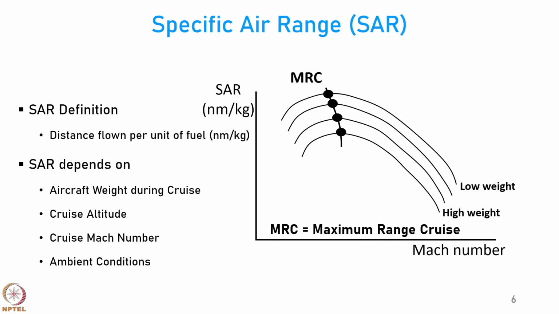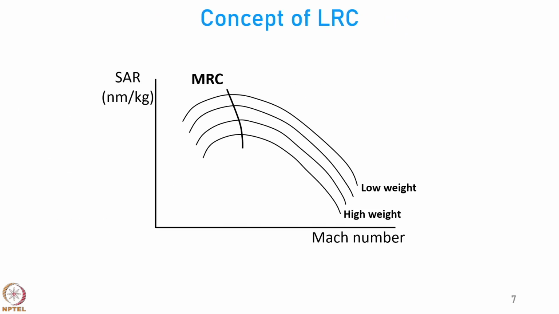It corresponds to the maximum range cruise. Notice that the value of MRC increases as the aircraft becomes heavier. These values assume that the cruising altitude is the same and the outside air temperature is the same. Let us now look at the concept of long range cruise or LRC. MRC, as we have just now seen, corresponds to the maximum value of SAR.